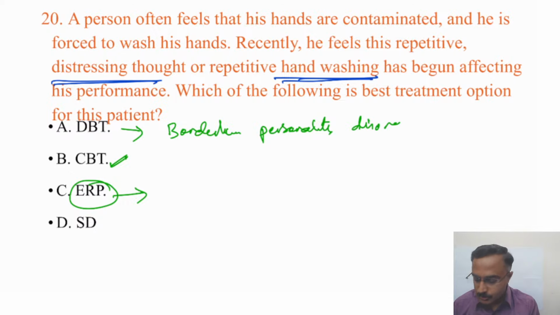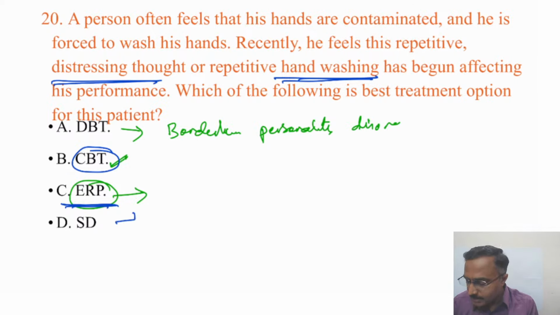Both are there. It is in these cases that ERP works better, and it's a definitive one. CBT is a form of treatment generally given to many other anxiety and depressive disorders. ERP specifically addresses this particular scenario. That's the reason why, given that option, ERP would be the best option.